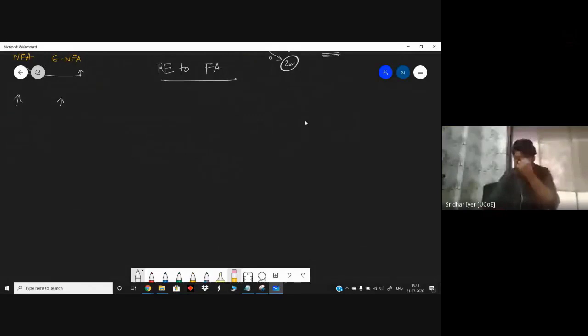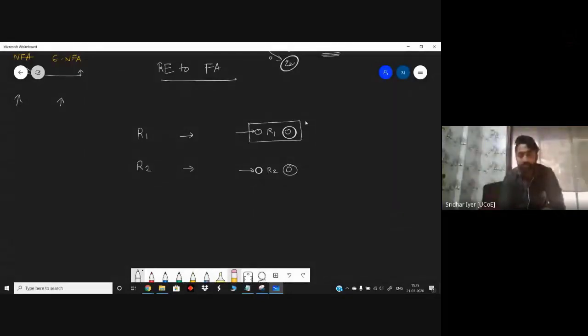So let's assume that R1 is a regular expression, R2 is a regular expression. Now, this particular R1 can be represented with the help of an FA, something like this. I'm just writing it in. Try to follow me. This is R1 and this is R2. So basically, imagine that this particular small box over here is R1 and this is R2. So this is the FA corresponding to R1. I can write it FA1, and this is the FA corresponding to R2, that is FA2.